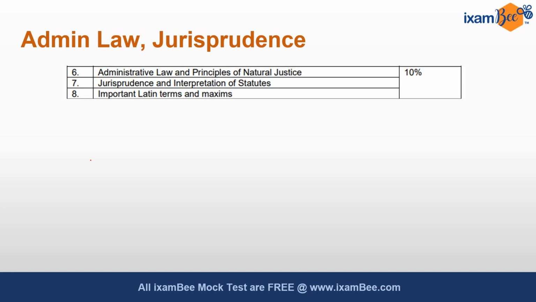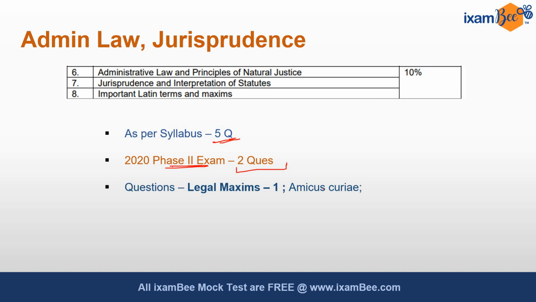Moving to the next part, that is admin law, jurisprudence, principles of natural justice, interpretation of statutes, important Latin terms and maxims. As per the weightage, there must be 5 questions, but in the actual phase 2 exam, only 2 questions came. One was from the legal maxim amicus curiae, which also came in 2022 phase 1 paper 2. And another question was from interpretation, that is principle of legislative intent.